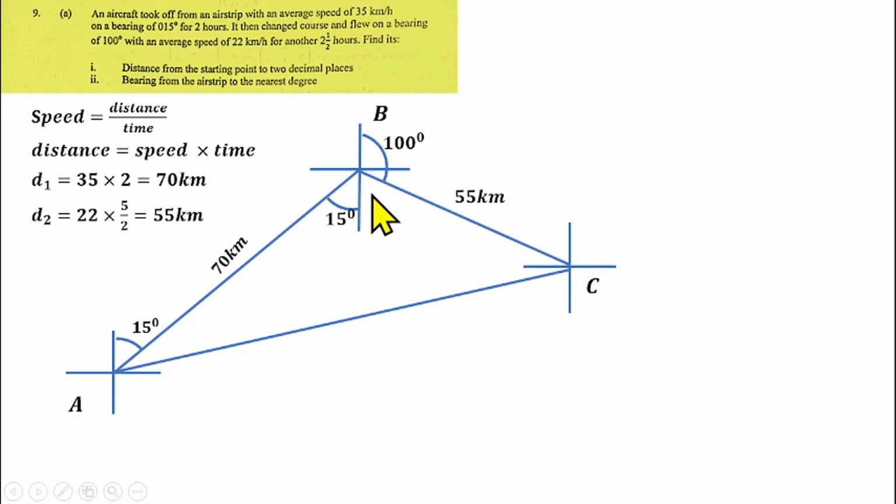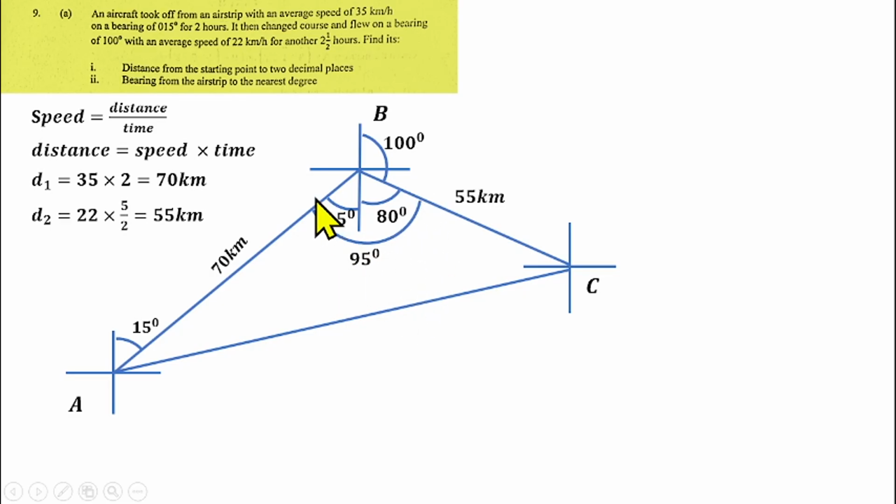Likewise, we can find the angle that is here. Since from north to south is 180 degrees, and we have already gotten that from here to here is 100, that means from here to here will be 180 minus 100. That will give us 80 degrees as well. So the full angle here inside the triangle will be 15 plus 80. That will give us 95 degrees.